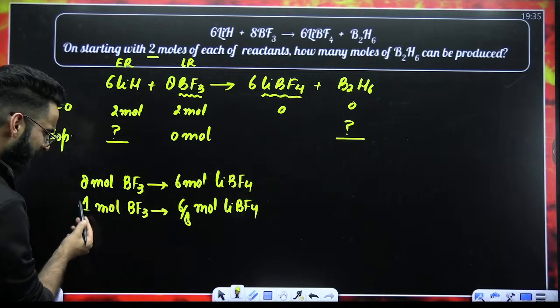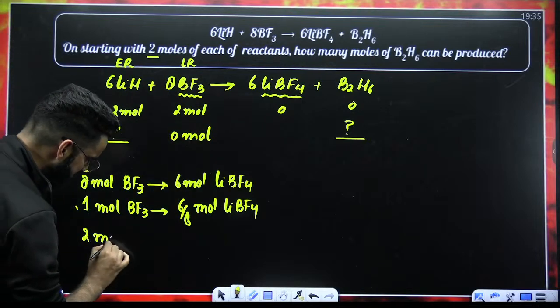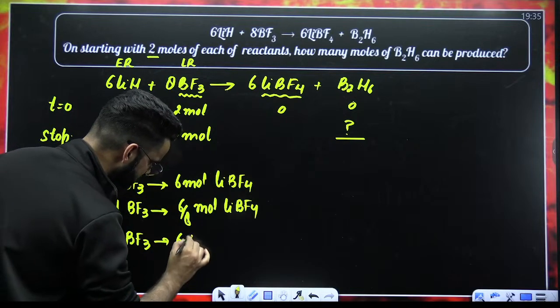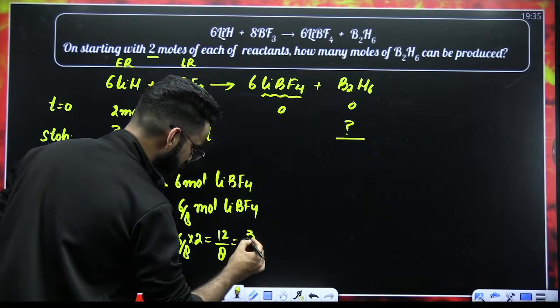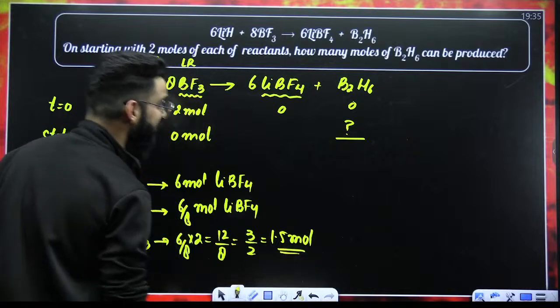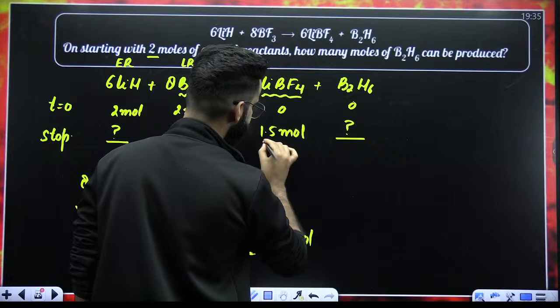But did I have only 1 mole of limiting reagent? No, I had 2 moles of limiting reagent. So 2 moles of limiting reagent should produce 6 divided by 8 multiplied by 2, which comes out to be 12 divided by 8. The value comes out to be 1.5. So you got to know 1.5 moles of LiBF4 would have got formed at the end of the reaction.